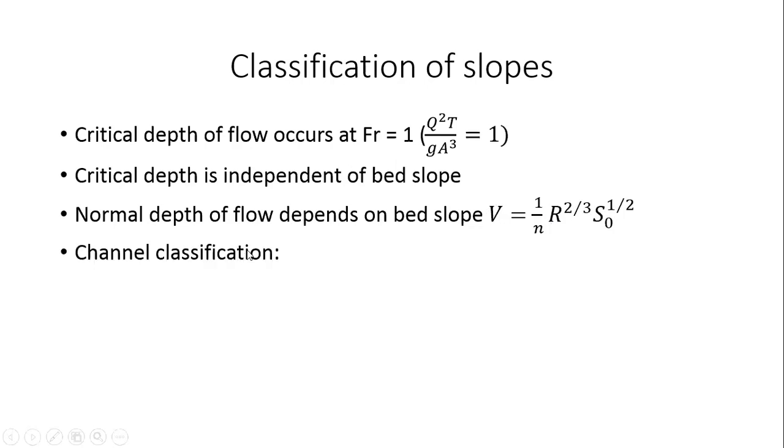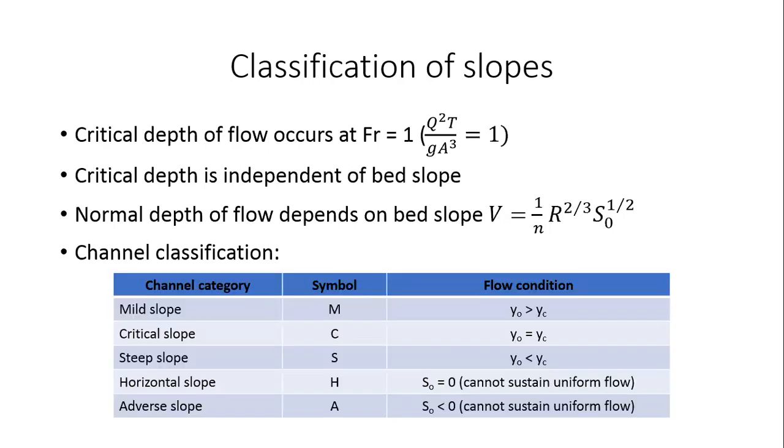So now on this basis, we come up with a certain classification of slopes. In those situations where the normal depth of flow y naught is greater than the critical depth of flow, we say that the slope is mild, okay, and it is denoted by the symbol M. In those situations where the normal depth of flow is exactly equal to the critical depth of flow, we call them critical slopes, and we denote it with the symbol capital C. Similarly, when normal depth of flow is less than critical depth of flow, we call it a steep slope, and we denote it with the symbol S.